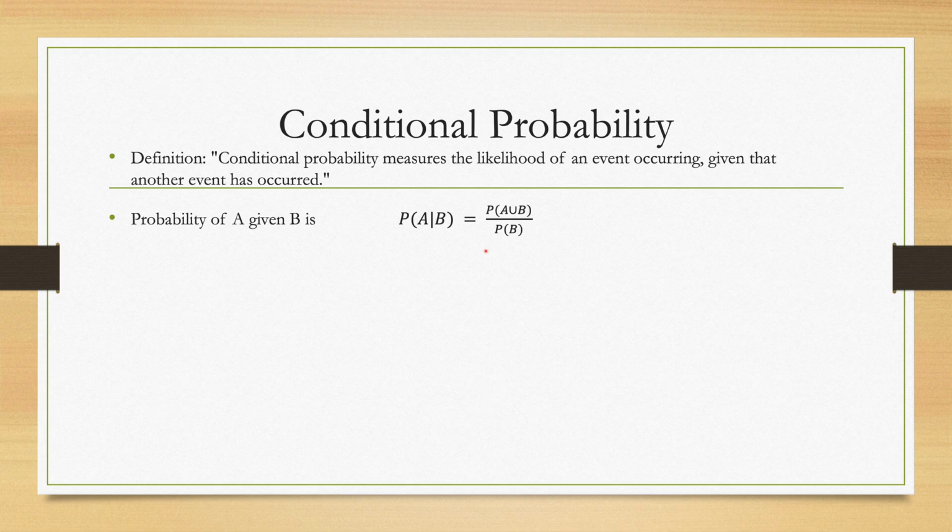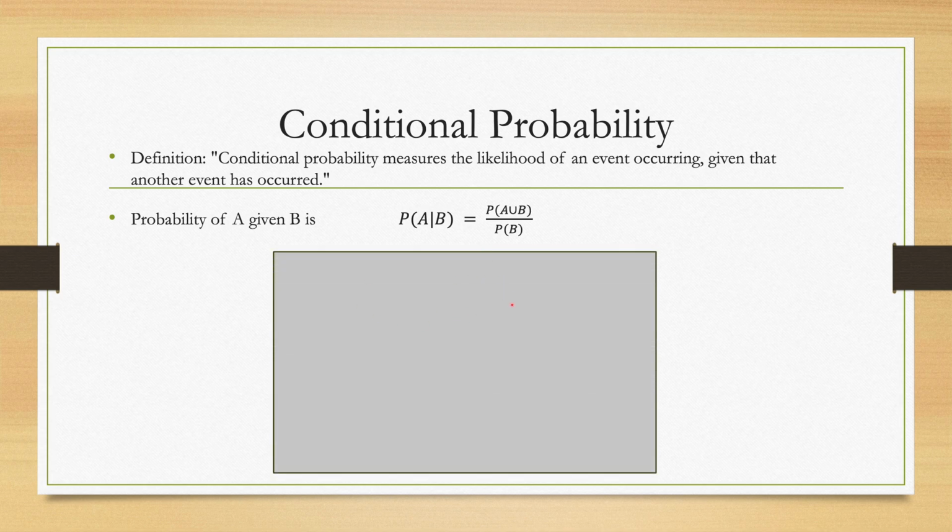For example, knowing that it's raining increases the likelihood that someone will be carrying an umbrella. This adjustment, which is based on context, is the core idea behind conditional probability. To visualize this, let's take a sample space S, and let's take another event A. If you wanted to calculate the probability of event A happening in this sample space, we will just calculate the possibility of A under this whole sample space. We'll just count the number of outcomes of A like that.